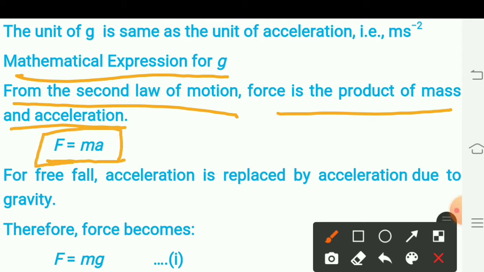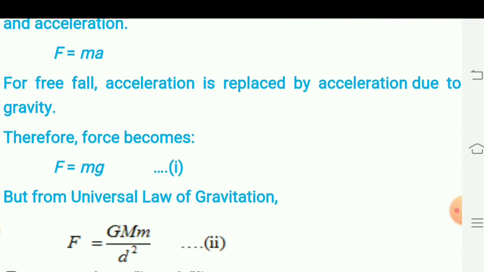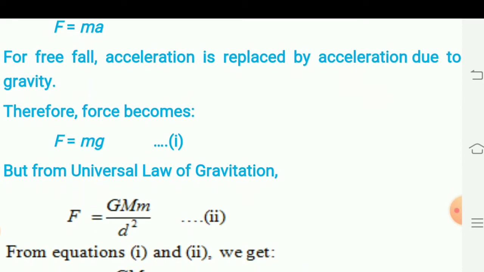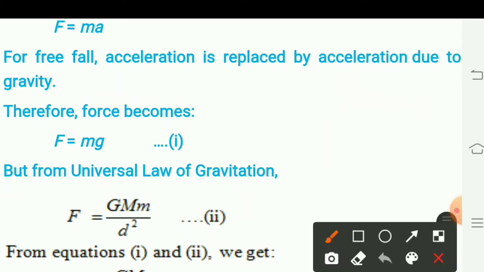Therefore, F is equal to m into a, where m is the mass and a is the acceleration. For free fall, acceleration is replaced by acceleration due to gravity, and therefore in place of m into a we can write F is equal to m into g.